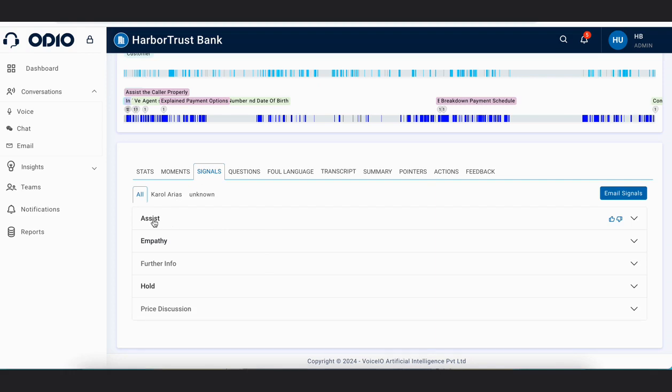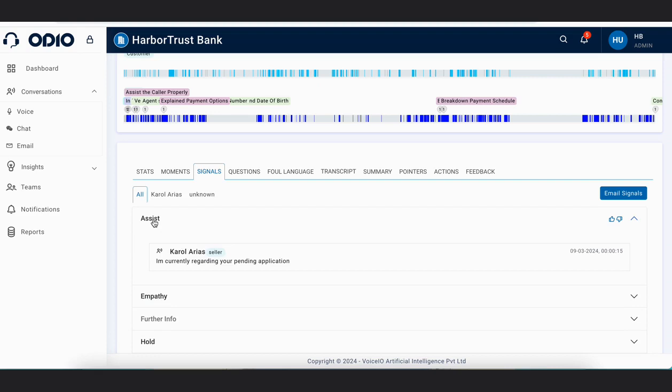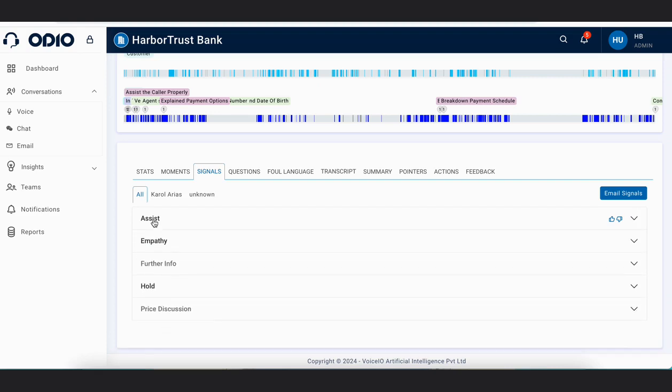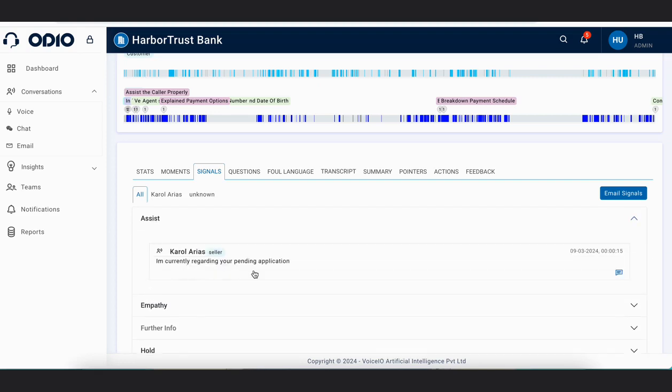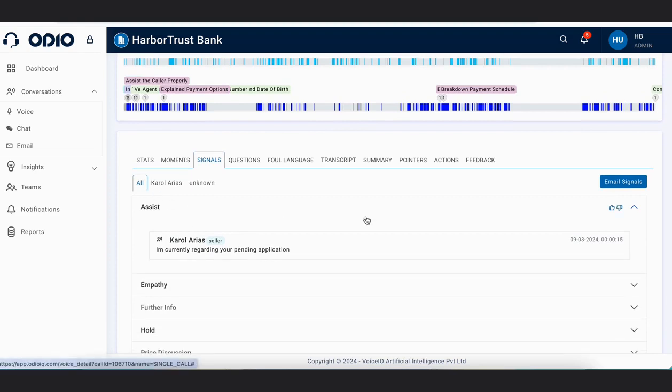For example, we captured the assist signal in this call. When you click on this drop down, assist, because it is bold and enabled, that means it has been observed. You can see exactly where it has been observed, along with the timestamp, and you can leave a comment on it as well.